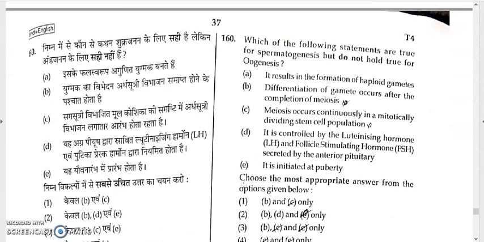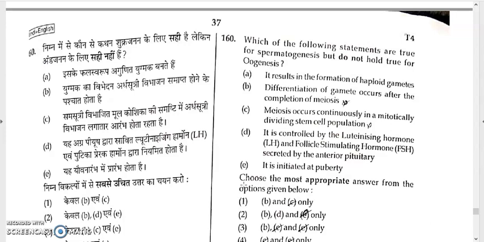Now, which of the following statements are true for spermatogenesis but do not hold true for oogenesis? It results in the formation of haploid gametes. Yes, both in spermatogenesis and oogenesis, haploid gametes are formed. Sperm is haploid and ovum is also haploid, so it is correct for both. The second option: differentiation of gametes occurs after the completion of meiosis.